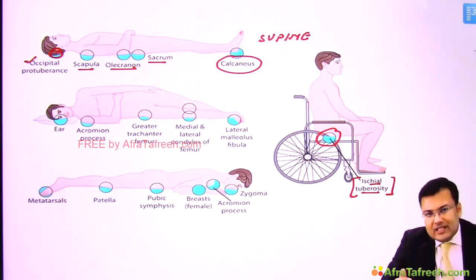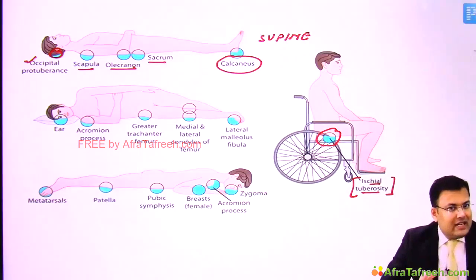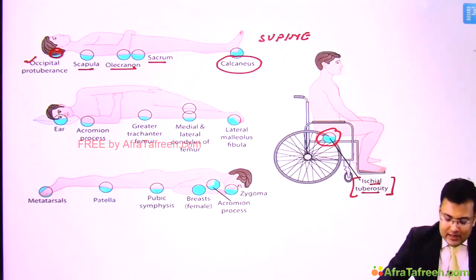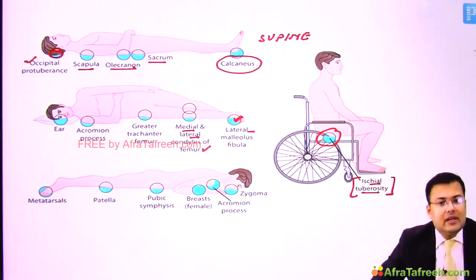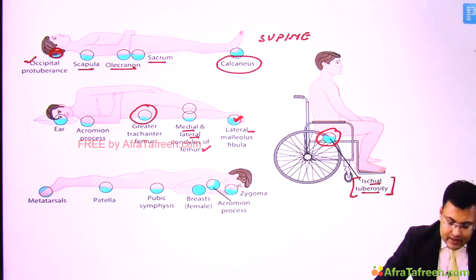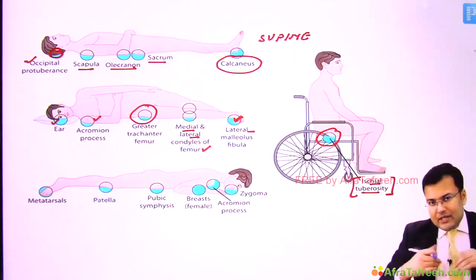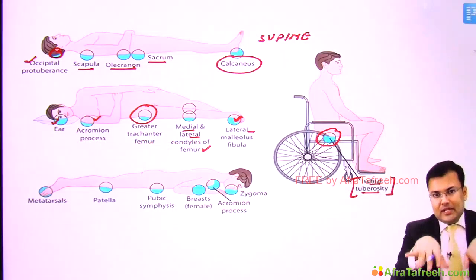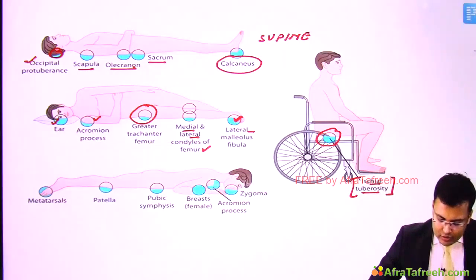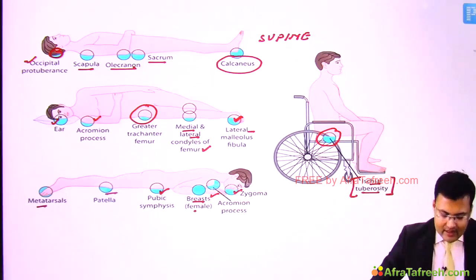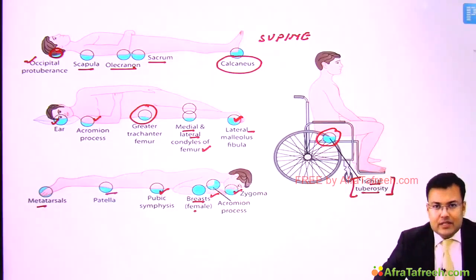Now if patient is in lateral position, so in lateral position you can notice what are the points? Malleolus, which one? Lateral malleolus. Here medial and lateral condyles of the femur, and here you can see greater trochanter, acromion process, ear. And now imagine if patient is lying in the prone position, so zygoma, acromion process, breast especially in the females, pubic symphysis, here patella and metatarsals. These are the pressure points.